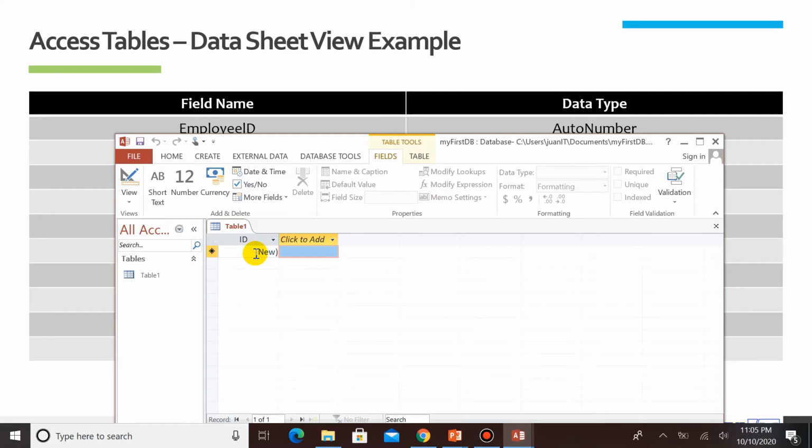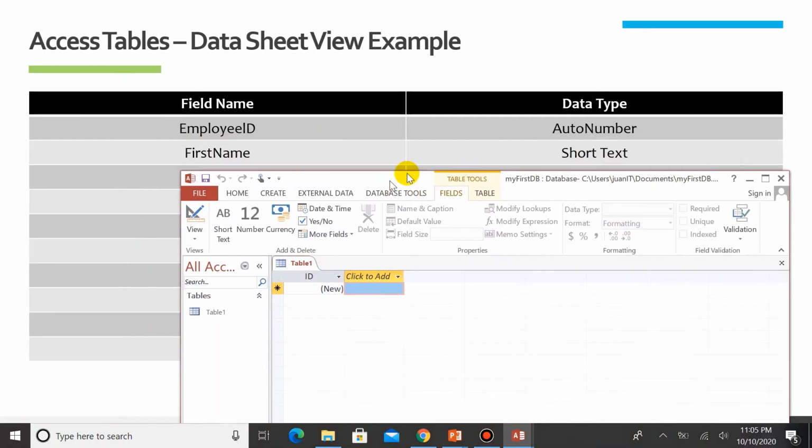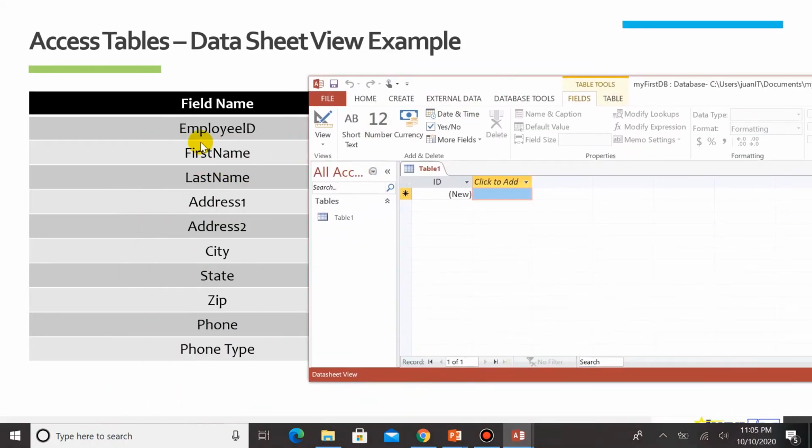The ID field here has already been created, and we now want to rename it to suit our conditions. This is an employee table, and this will be the unique identifier for the employees. Based on our table here, the employee ID is the unique identifier for our employee.